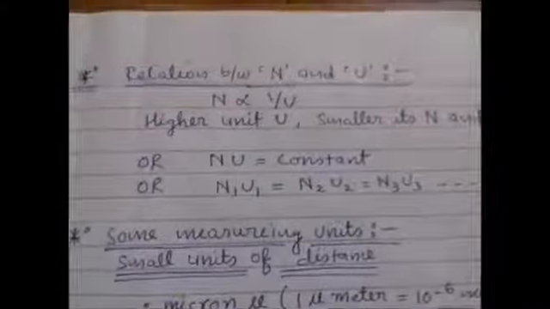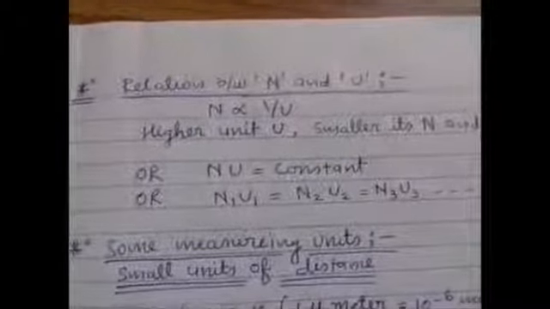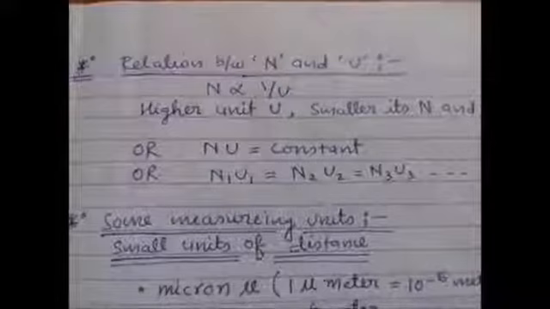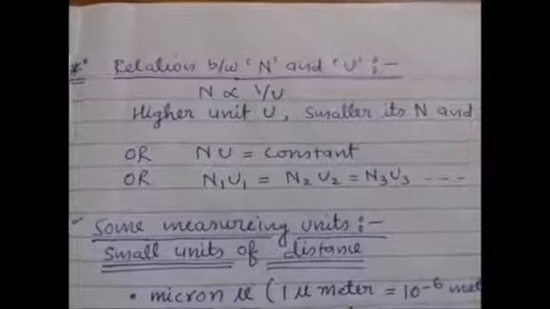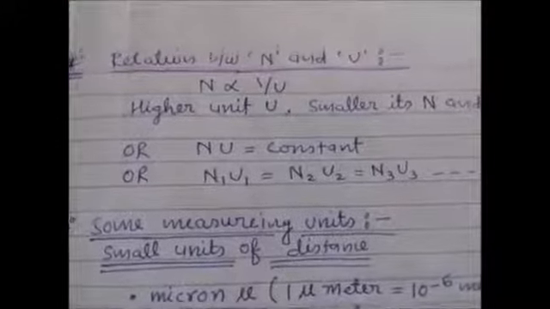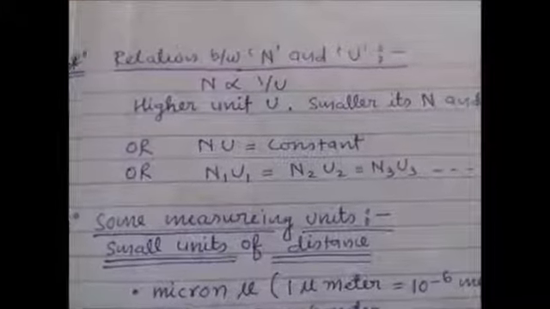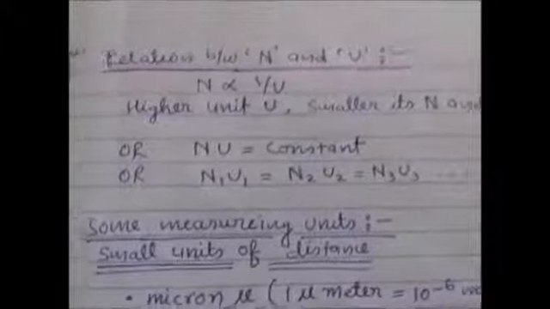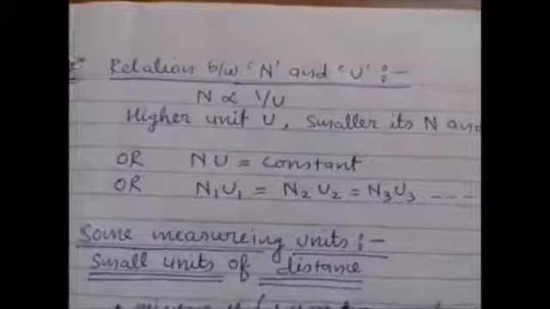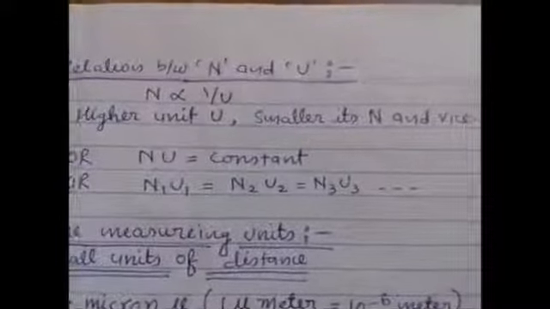Now, relation between numerical value and its unit. N is inversely proportional to its appropriate unit. N is directly proportional to 1 upon u, or N is inversely proportional to its appropriate unit. It means higher unit, smaller its numerical value, and vice versa. Vice versa means smaller unit, higher its numerical value n of a physical quantity.